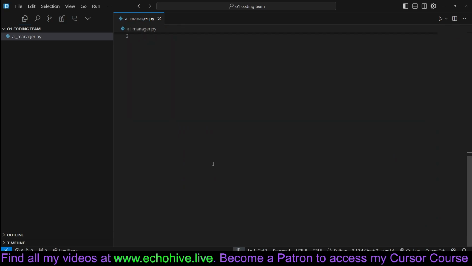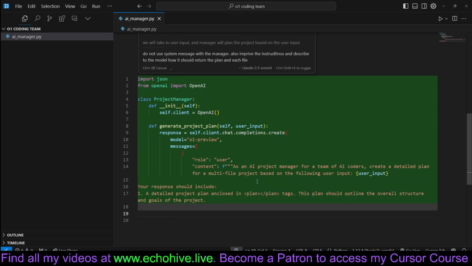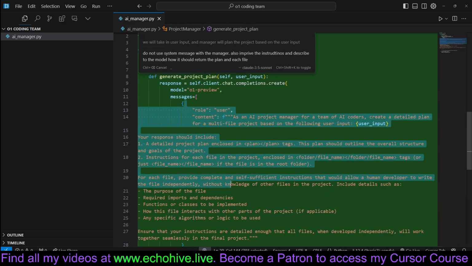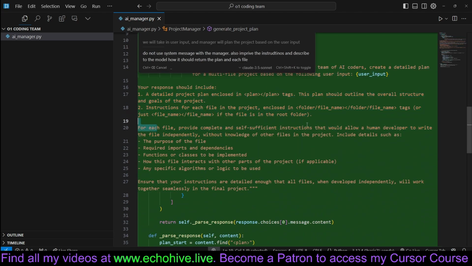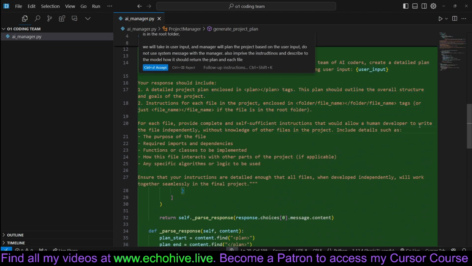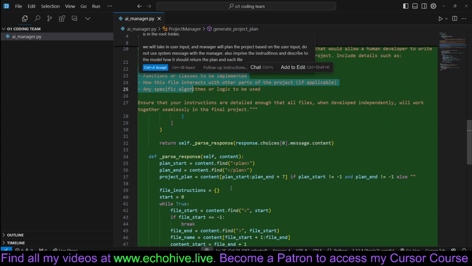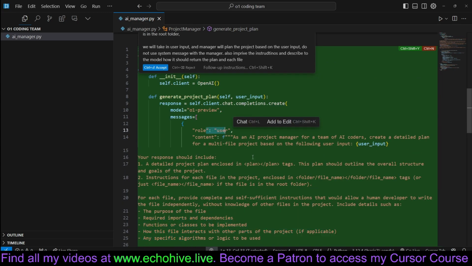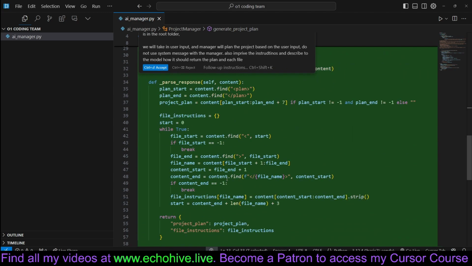Let's see what it does. I just wrote a follow-up. Okay, so this is much better. For each file, provide complete self-sufficient instructions that will allow a human developer to write the file independently without knowledge of other files in the project. Imports the functions or classes. This is pretty good. And we're no longer using a system message.